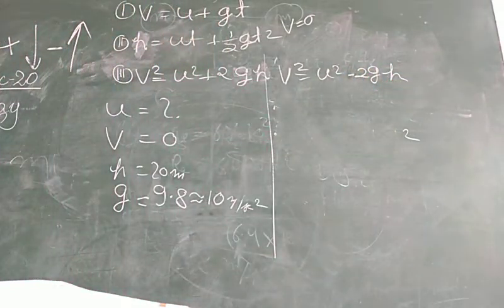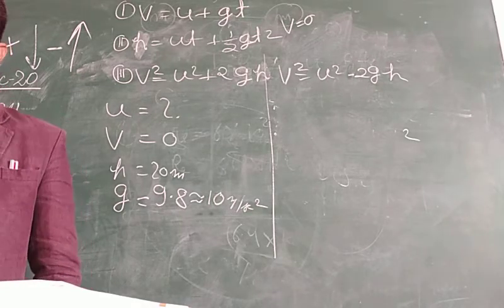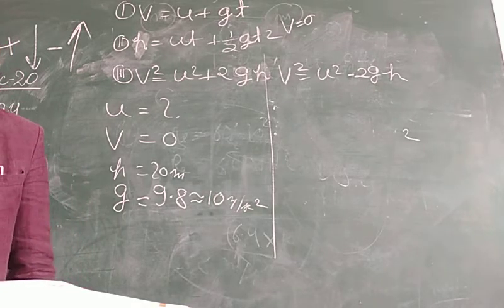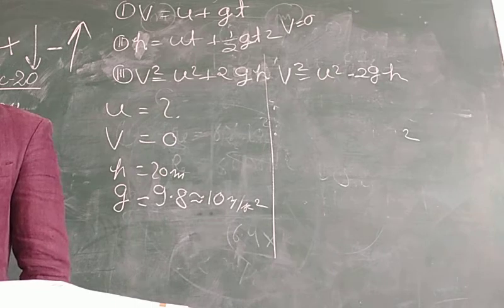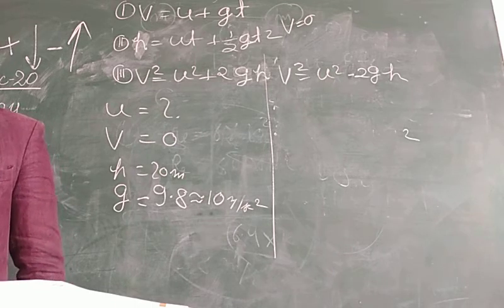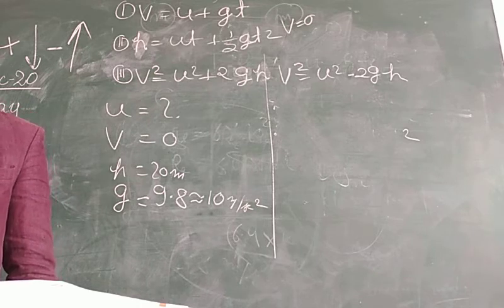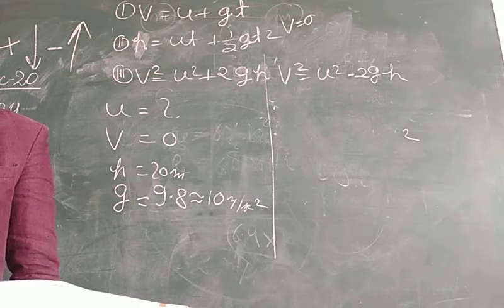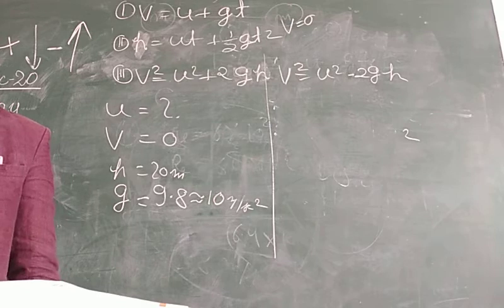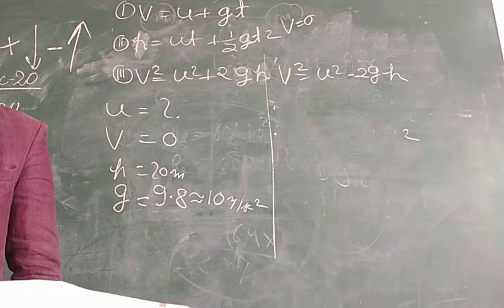Students, I applied all three equations because whenever you start to solve this problem, most students ask, sir, how will we know which equation to apply? If you have no idea which equation you can apply, you can try any one, because we only have three equations.